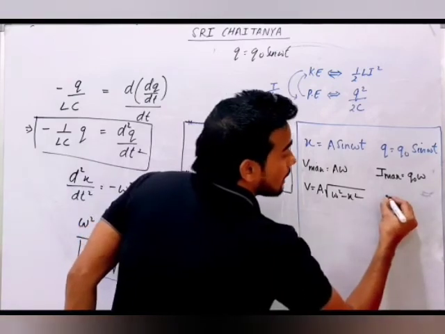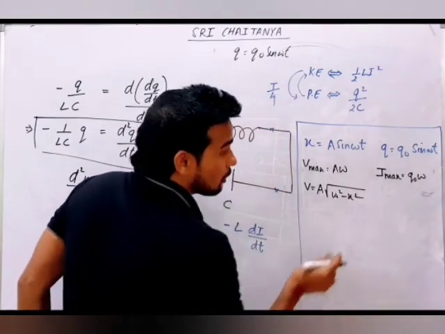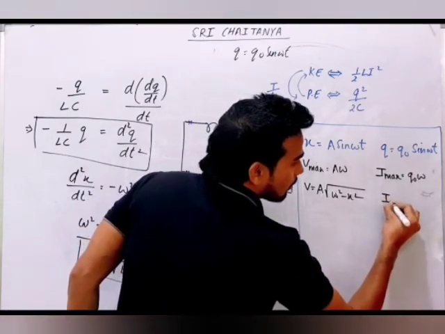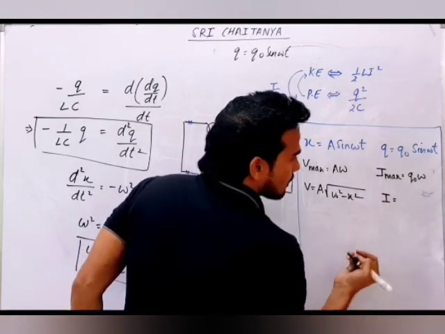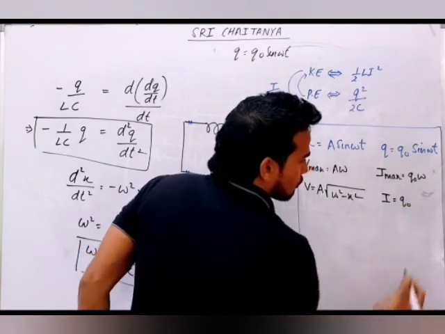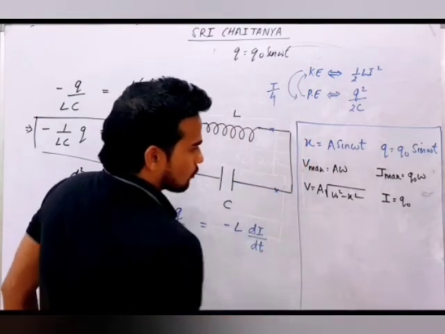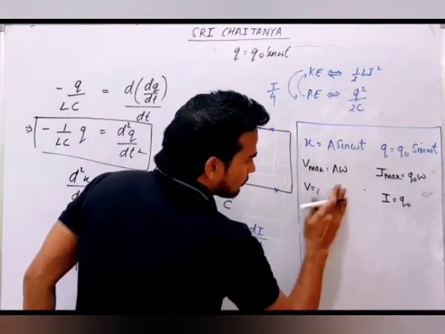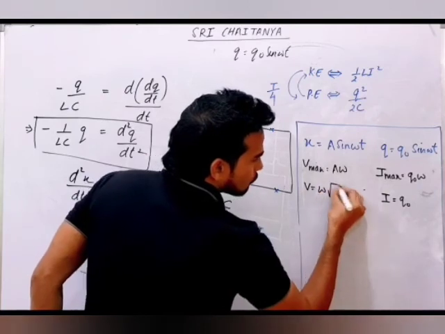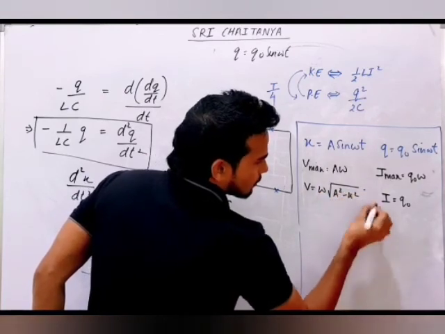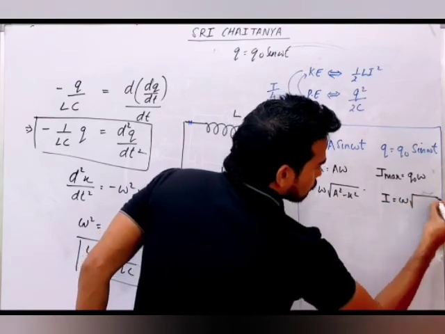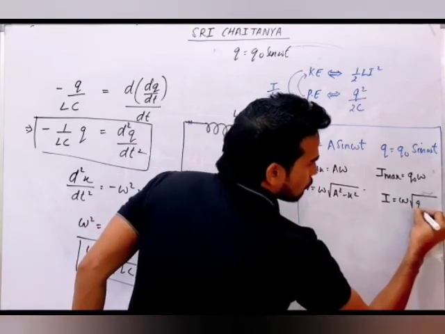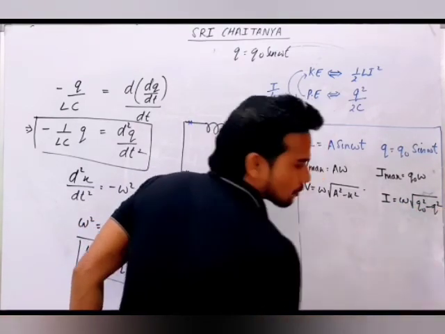Velocity at any position x is V equal to omega under root of A square minus x square. Here you will study current when the charge at any time is Q. So you'll be getting I as omega under root of Q naught square minus Q square.